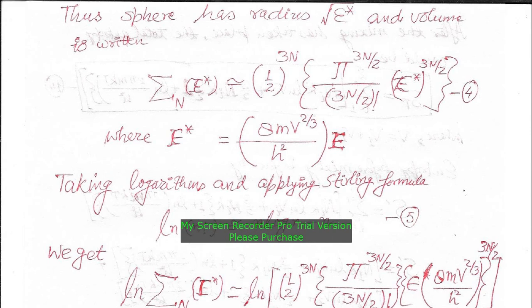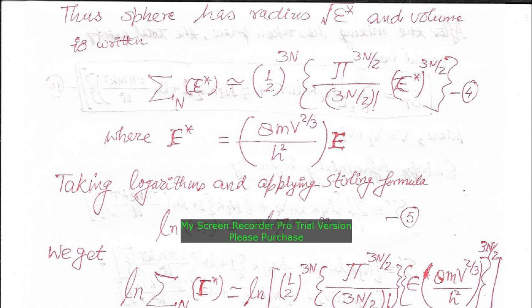We have taken 1 by 2 power 3n to consider only the positive quadrant of the 3n dimensional space. We are calculating volume in 3n dimensional space, and we have considered only the positive quadrant because the quantum numbers are positive integers.